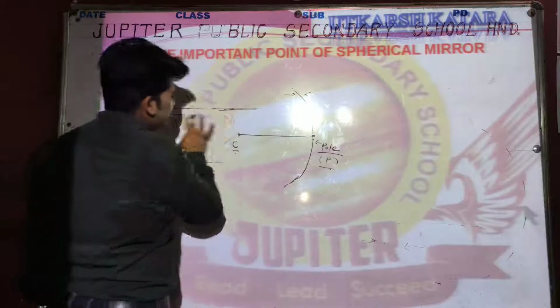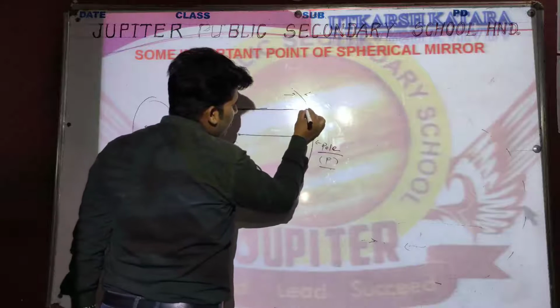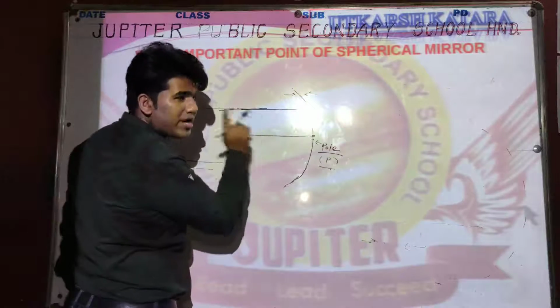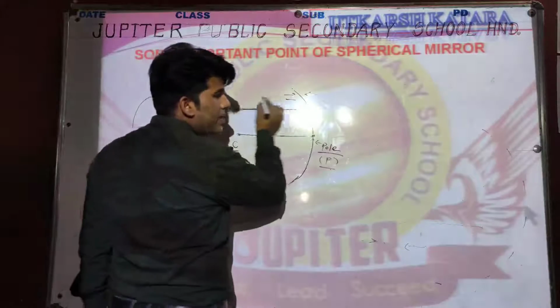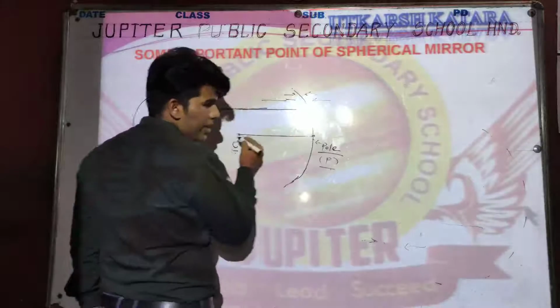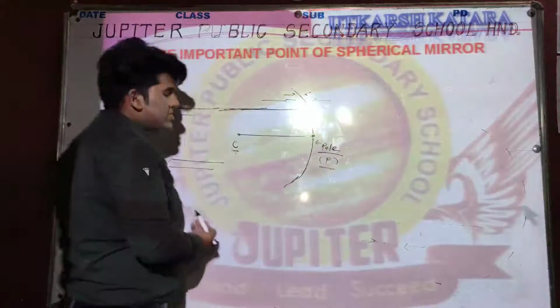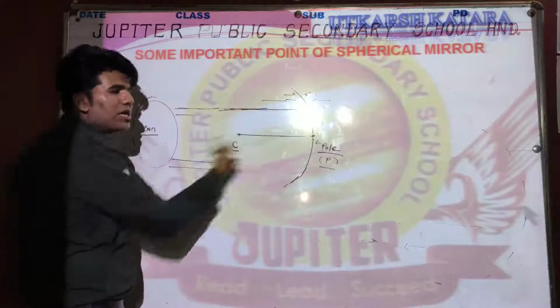And now what will happen when the parallel light rays move and are incident on this reflective surface? Again I am revising: the left side will be the reflective surface and the right side will be opaque, and the object is present in the left side, because the reflecting surface is also in the left side.